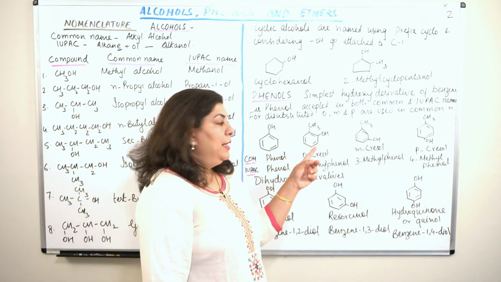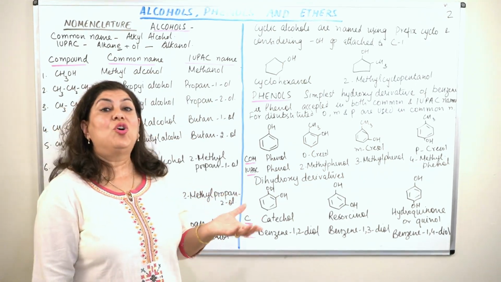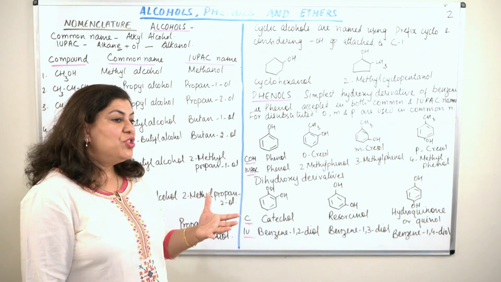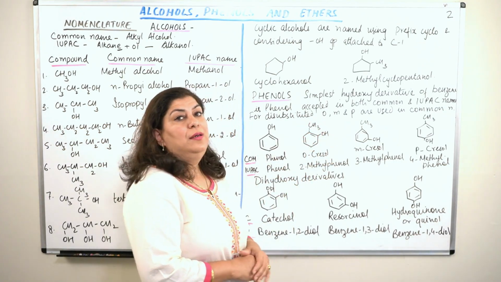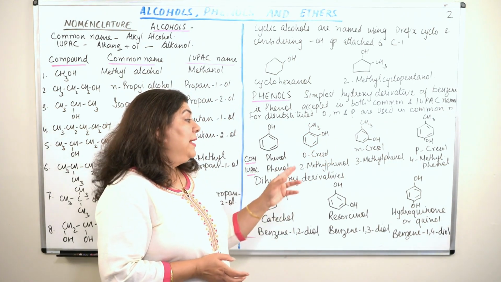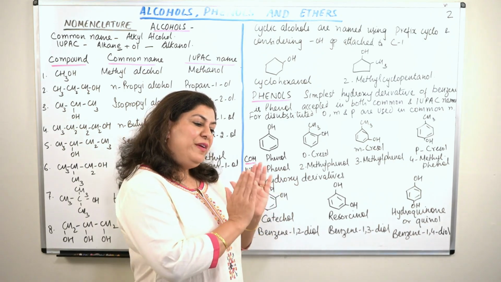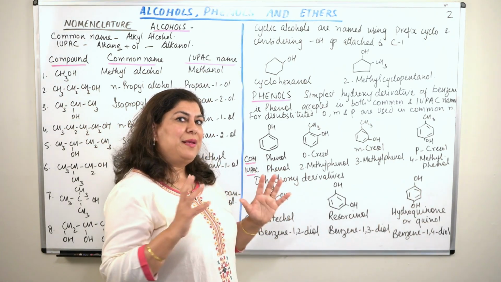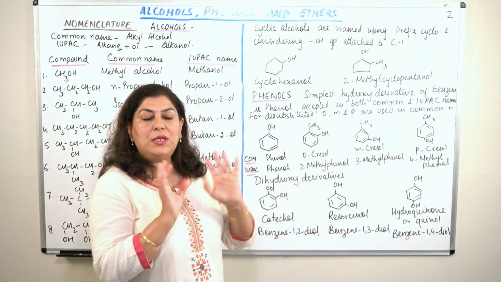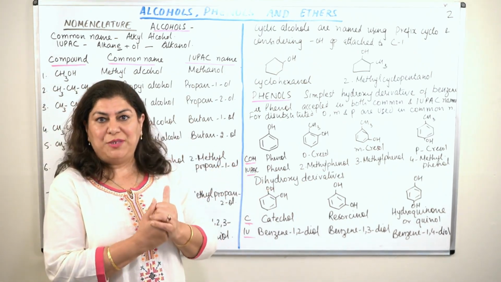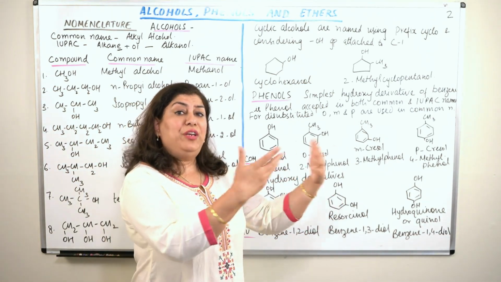When you have a methyl group and an OH group attached to benzene, the compounds in common nomenclature are known as cresols. A cresol is a compound in which there is the alcoholic group and the methyl group attached. We are not calling it phenol here, but this is only common nomenclature. In IUPAC nomenclature, only the word phenol has been accepted, not other words like cresols, resorcinol, hydroquinone. So whatever you write would be a derivative of phenol.